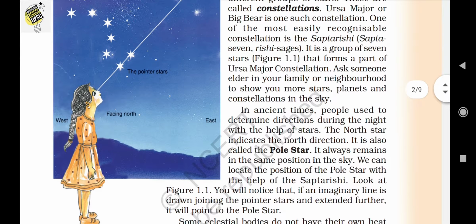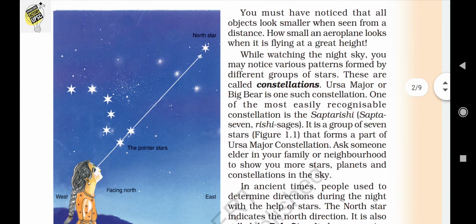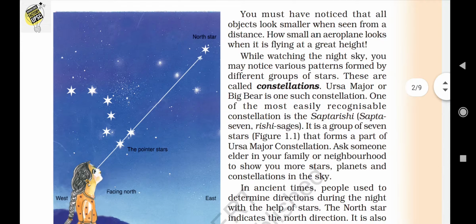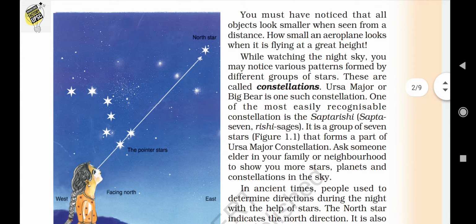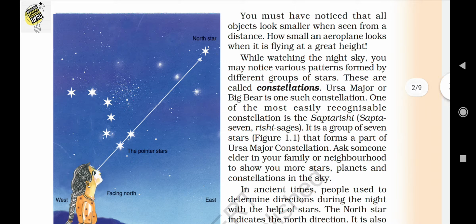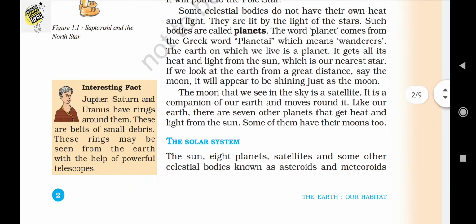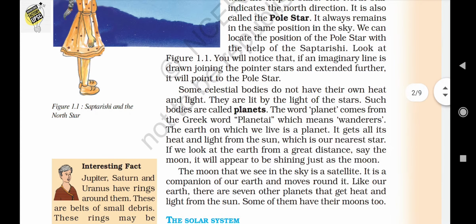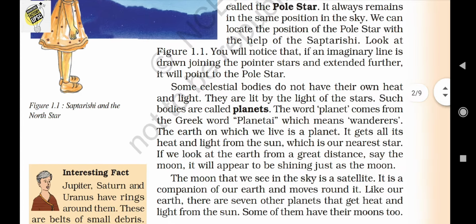In ancient times, travelers and people mainly found direction at night using these constellations, especially the pole star.